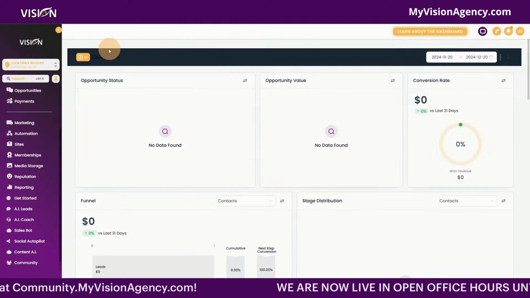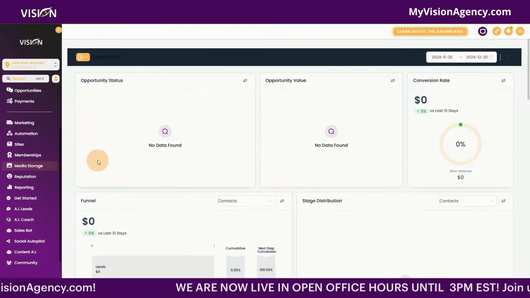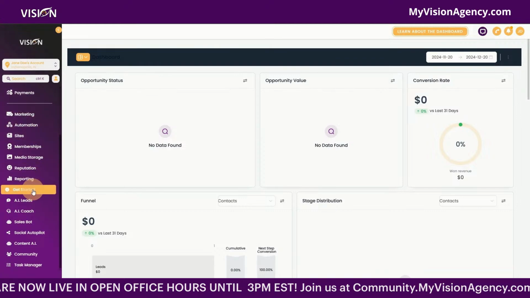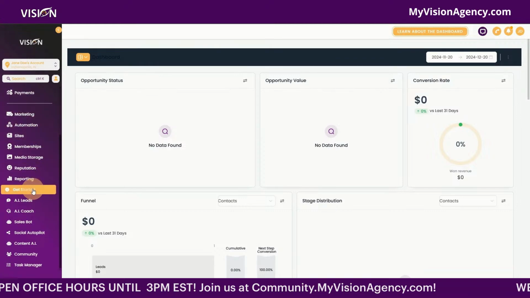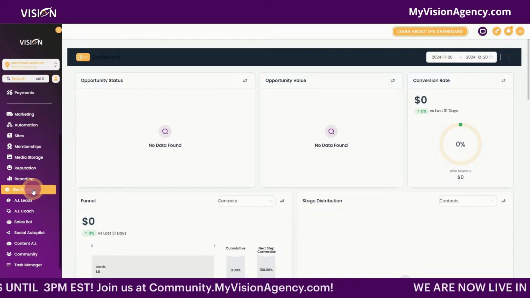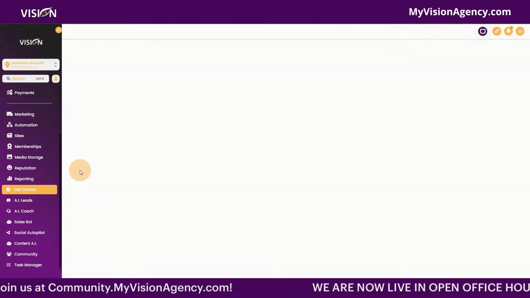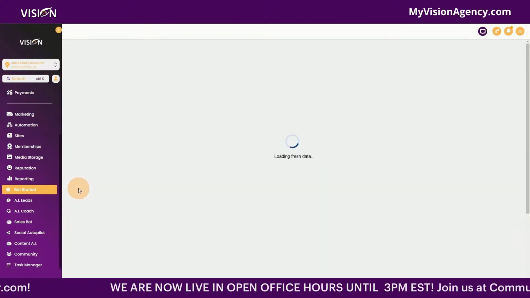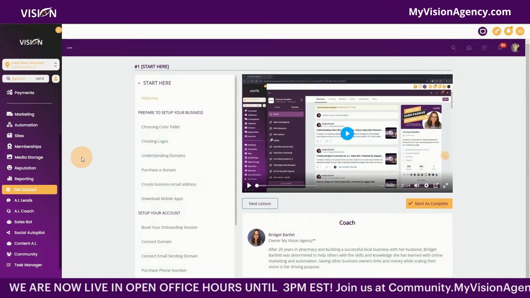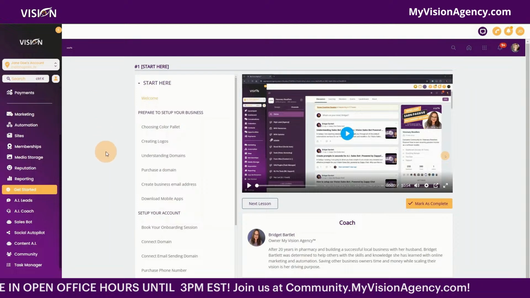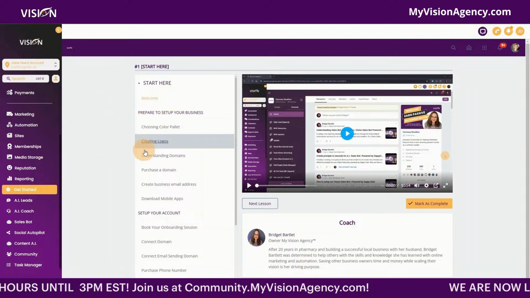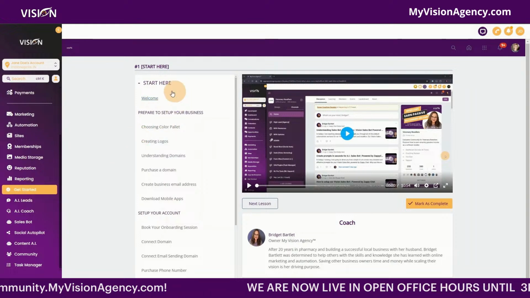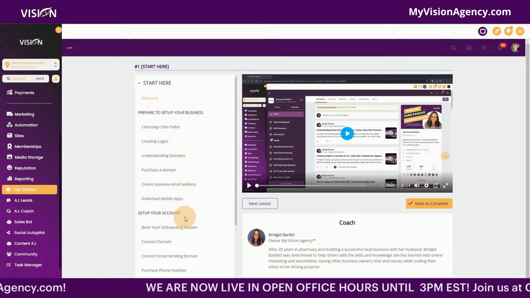So in my agency, of course, you'll see that I've rebranded it, and you'll see that I have all of the standard HighLevel tools in this account, except when it starts here, I start adding my own tabs. Okay. So this is what's going to make my agency stand out. This is what helps me to provide additional services to my clients. So I've added a coaching program. I've created an onboarding course here, and I wanted to add that custom menu tab there so that it's really easy for them to know where to get started.